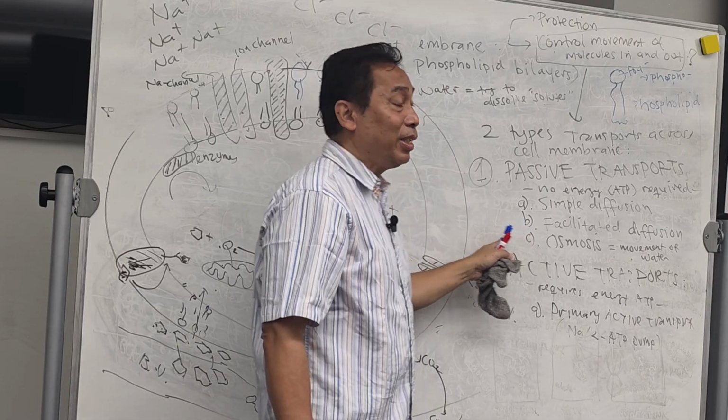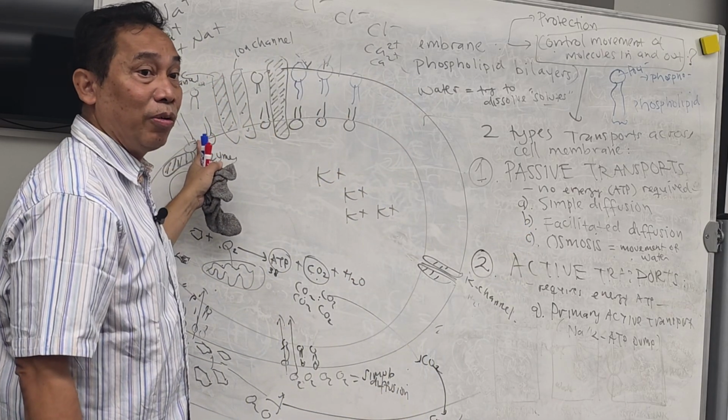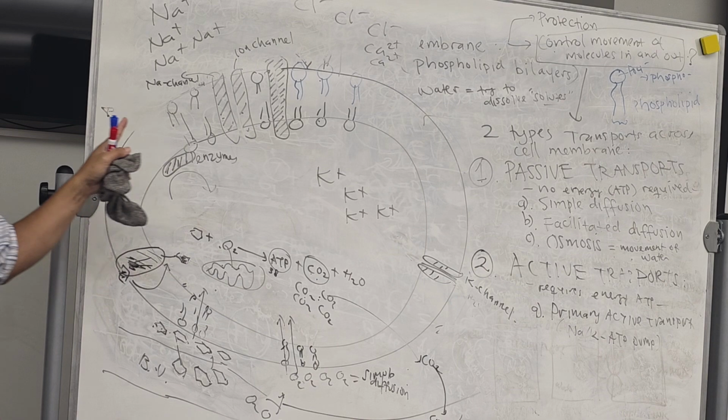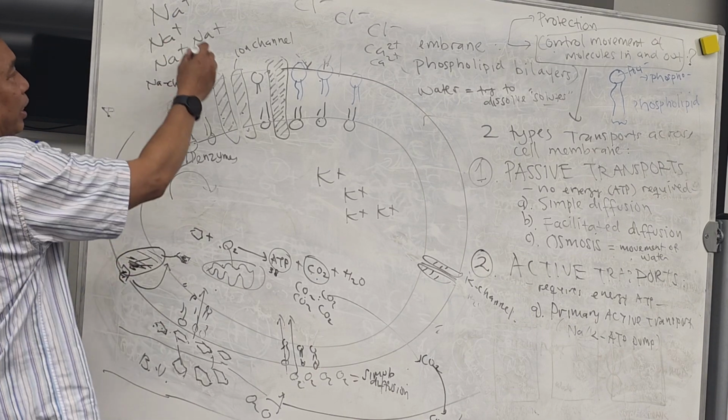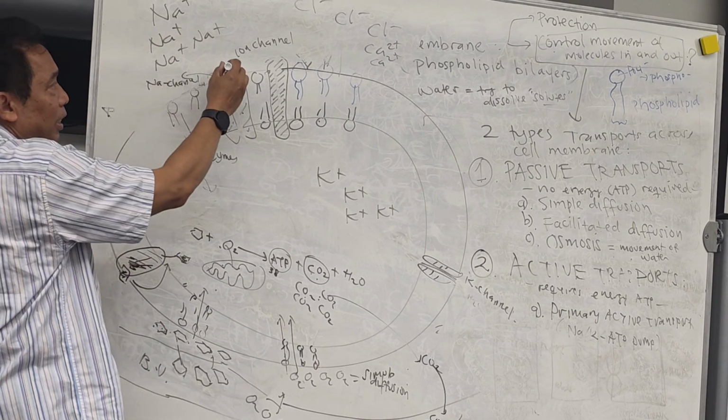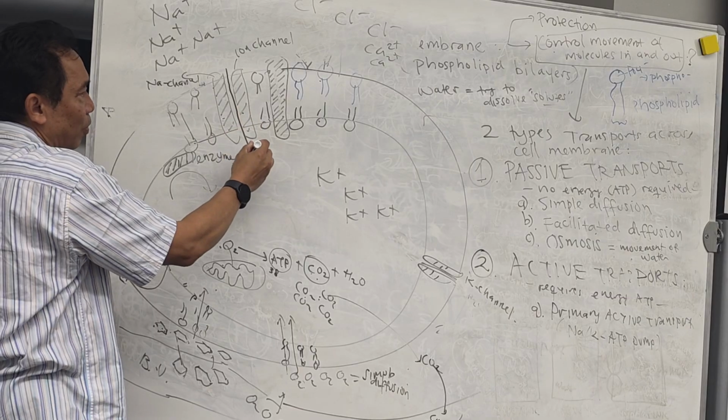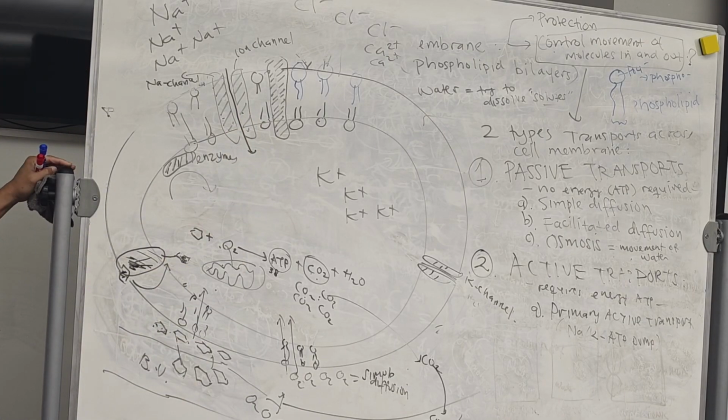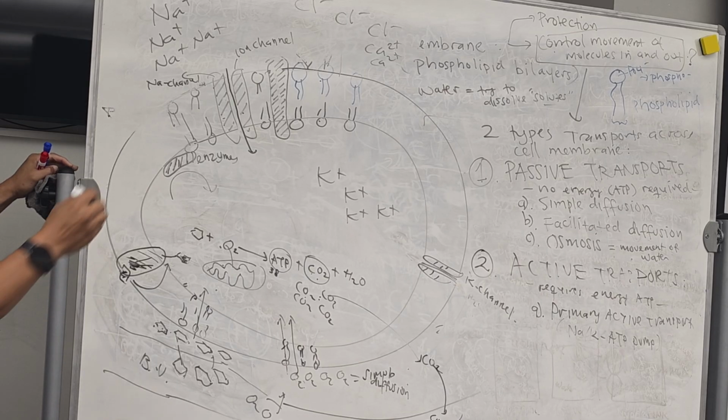B, because it requires a channel. It requires facilitation. So the sodium, because there is a lot outside, enters inside with facilitated diffusion. It is still passive right now. Get it? Passive.